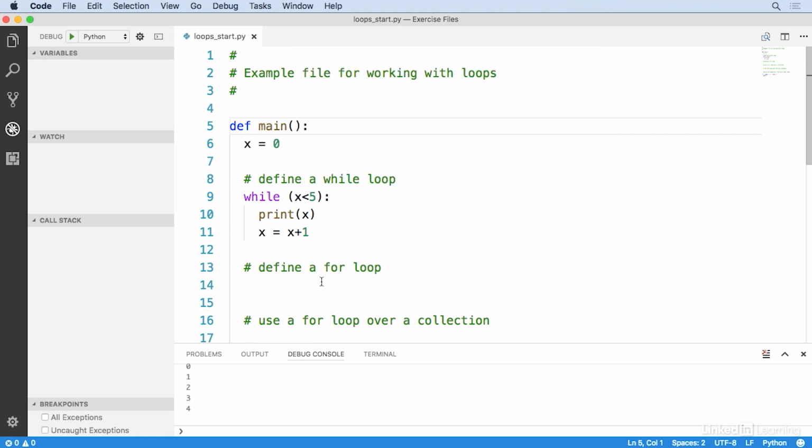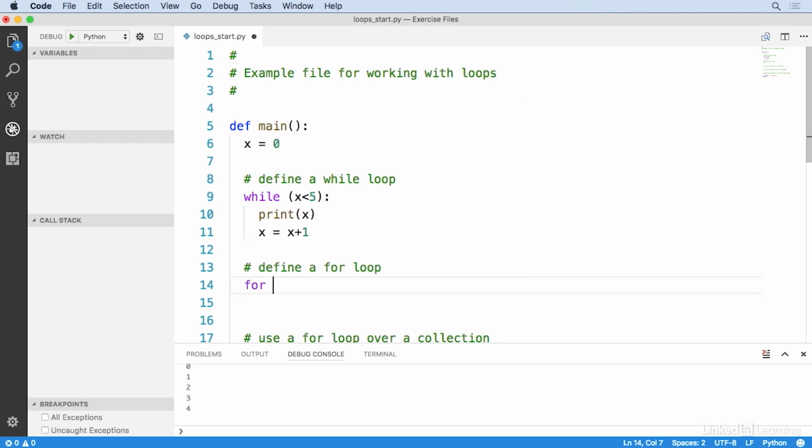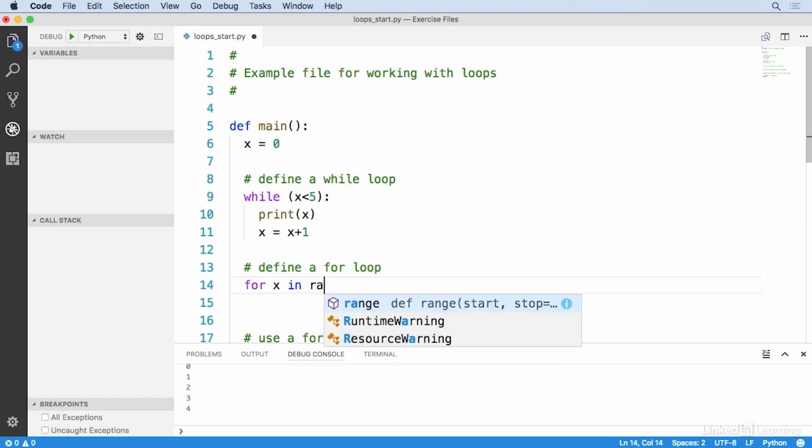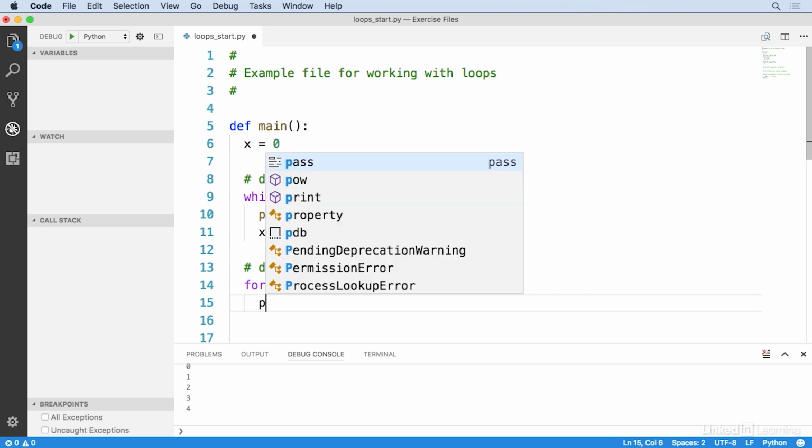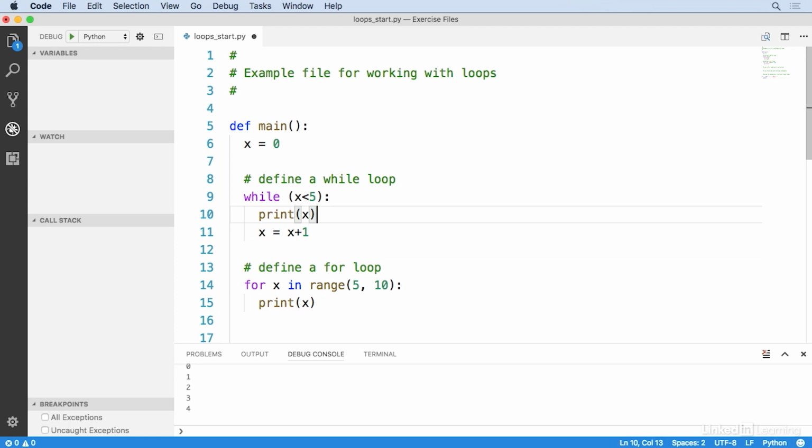All right, so now let's try a for loop. So I'll write for x in range 5, 10. And then I'll write print x. And I'll comment out my while loop.